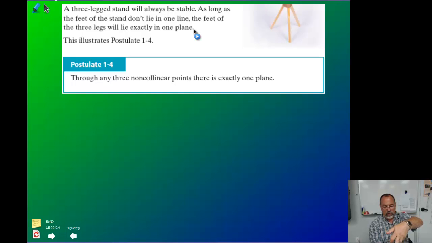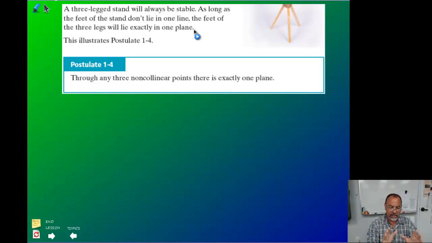If you add a fourth, like a chair, you can have 3 in one plane, but then the fourth one's not, and that's when it rocks. When it rocks, one comes up, that one goes down, so now you have 3 points in a plane again. If you rock it back, now these 3 points are in a plane and this one's not. So you always have at least 3 points, and there's only one plane that can go through those 3 points.